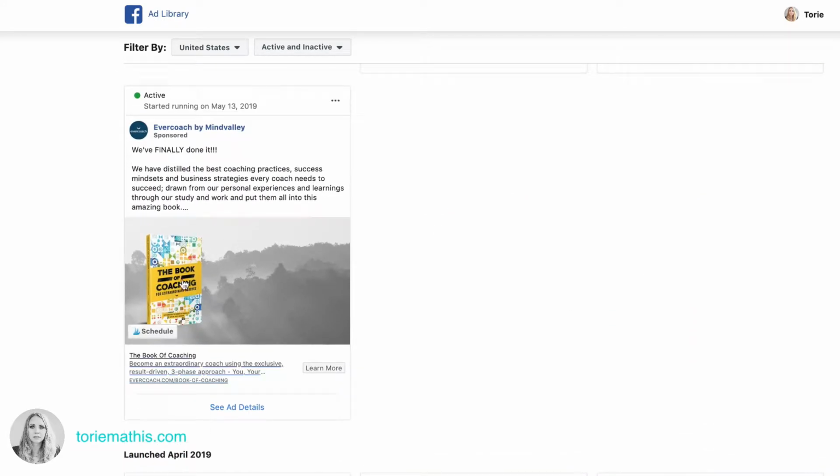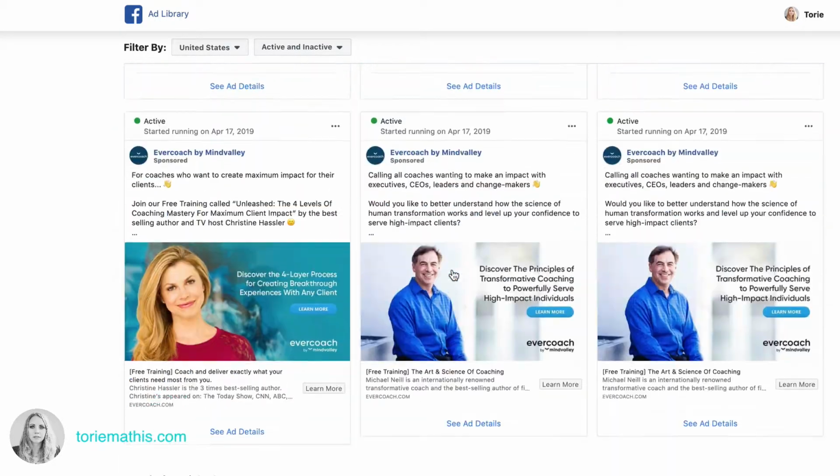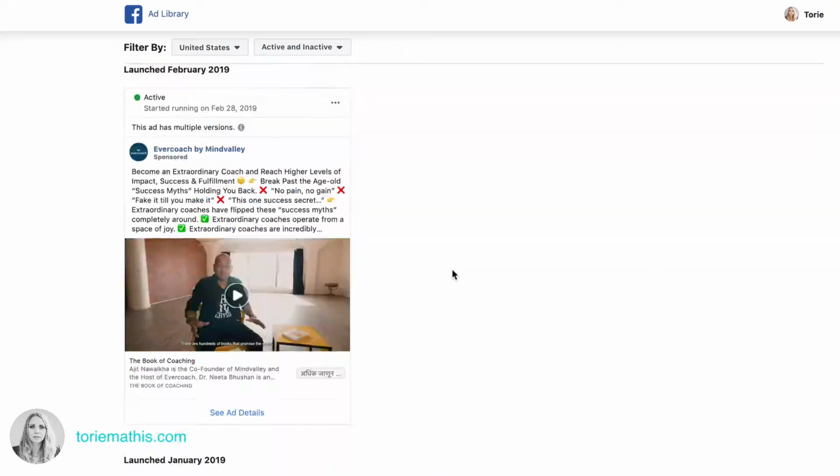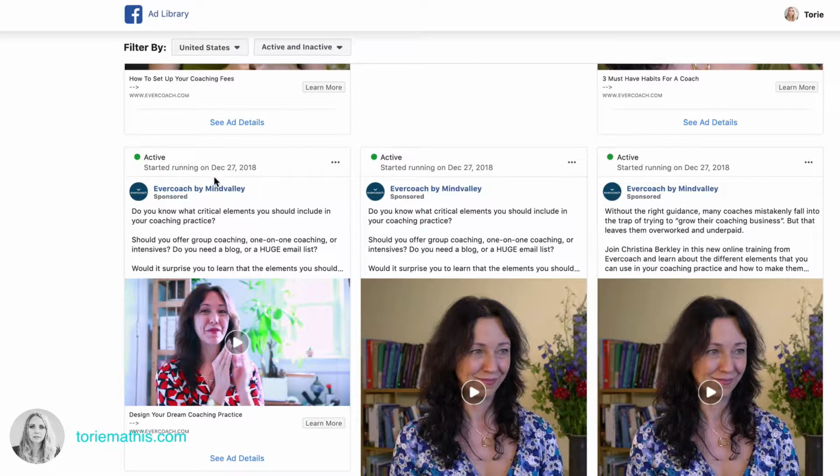So there again, that same graphic that we saw. So it's possible that this one was the one that we saw. So they have some ads that they've been running since April, since February. So that looks like these ones have been running since December 27th, 2018. So if you go back and look at the ads that they've been running for a really long time, if they've been running them this long, then apparently they are doing really well.